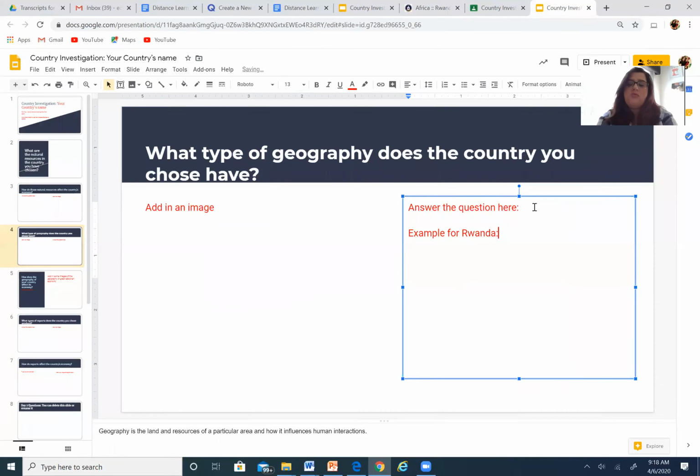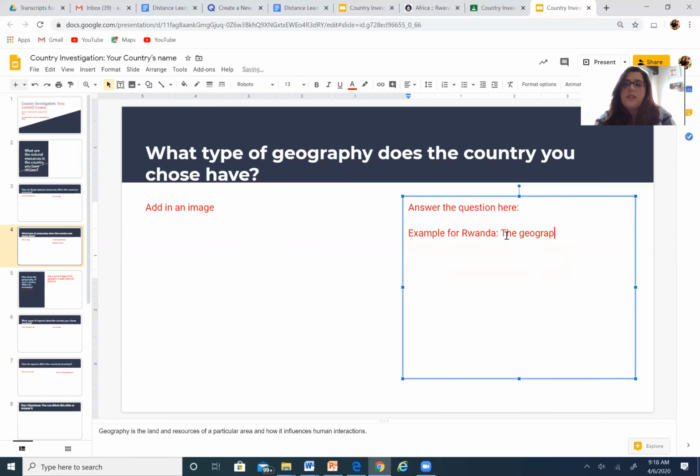Remember, anything that's in red on your PowerPoint and on your Google Slides needs to be changed, right? And it needs to be changed in a different color too. Make sure you're not just using my same color font. So, example for Rwanda. I'm going to walk you through exactly how I would like this.